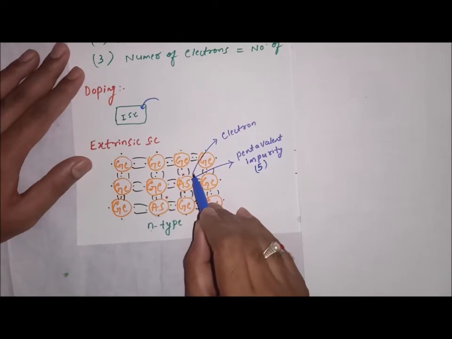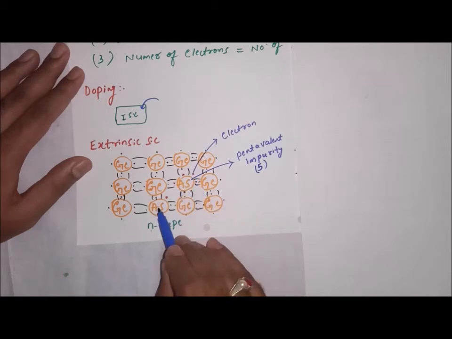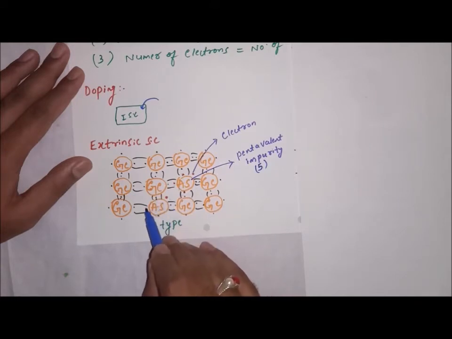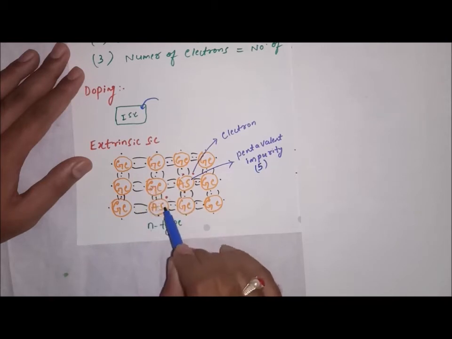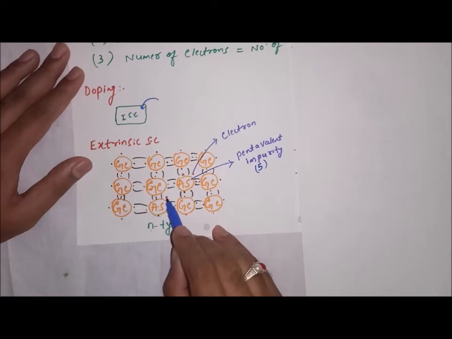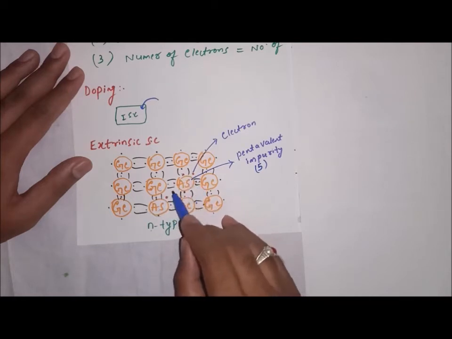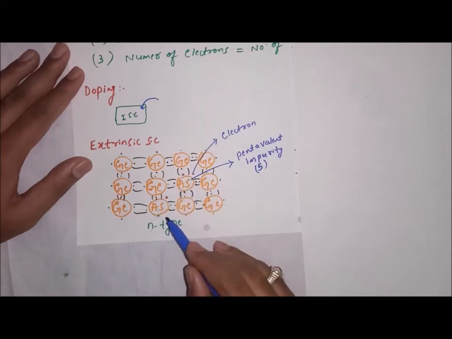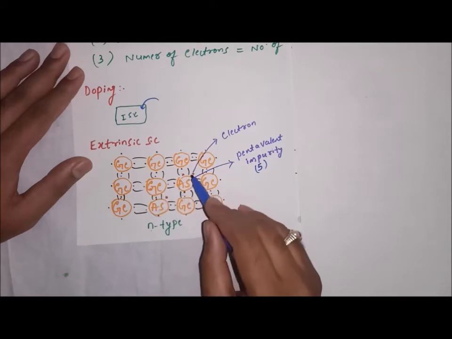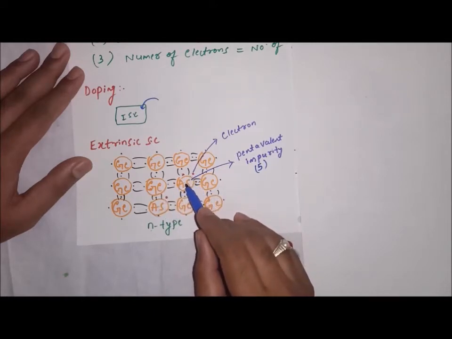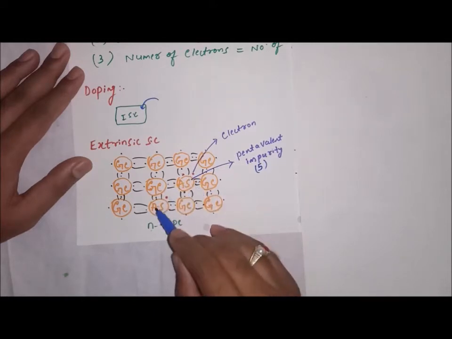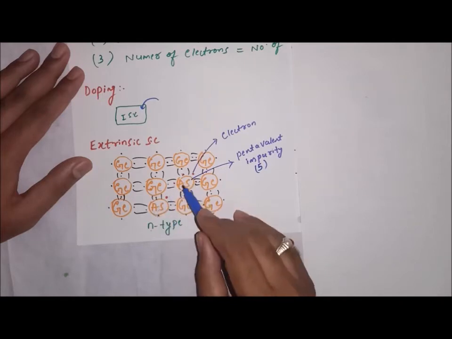So one more electron you can see here, and here also one more arsenic. There are 5 electrons in it. 1, 2, 3, 4. But these made a bond with the germanium crystal. But this electron is free. So 2 extra electrons we are getting. But practically, we are adding such pentavalent impurities, arsenic, in a huge number.